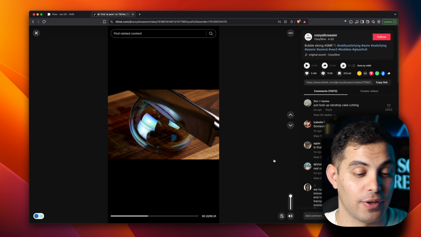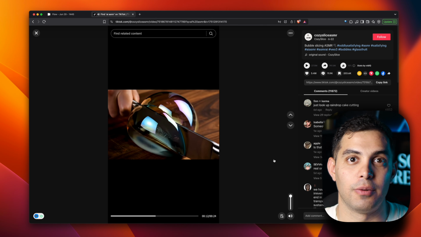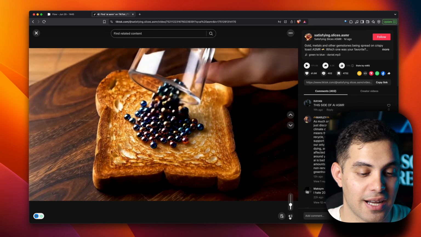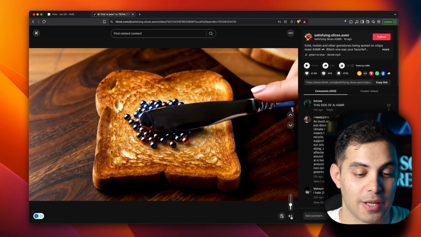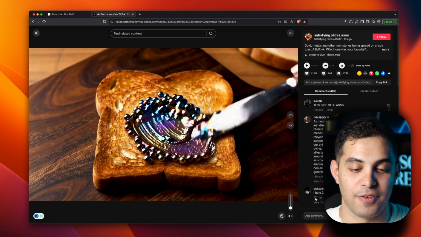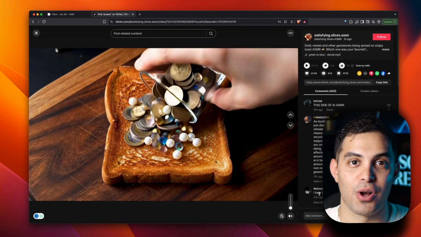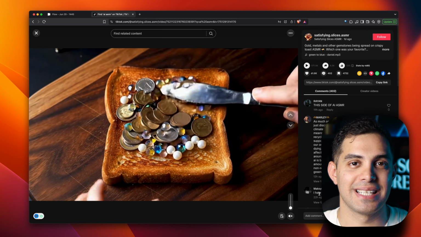And then there's this creator who figured out how to make objects look like they're made out of bubbles. And this one's my favorite. This guy turned everyday objects into what looks like butter on toast. So when you spread it with a knife, it has that smooth, creamy texture that butter has. It's so unexpected but weirdly satisfying to watch.